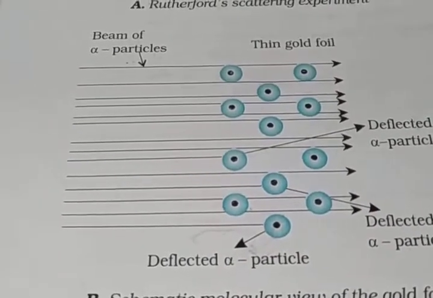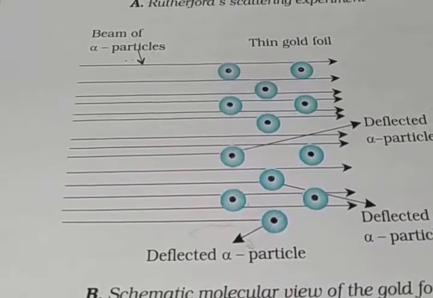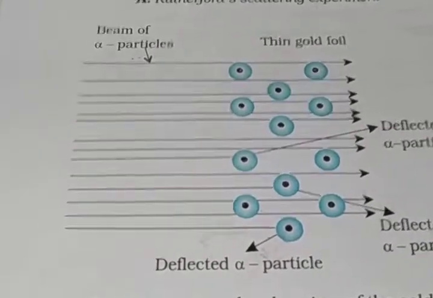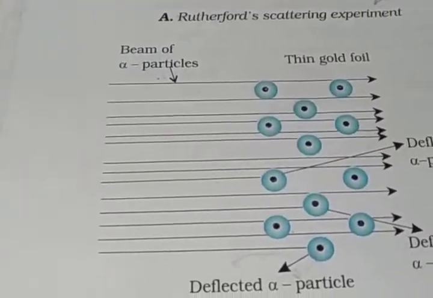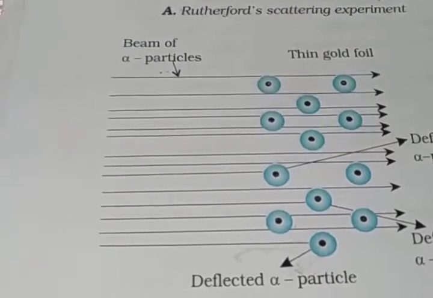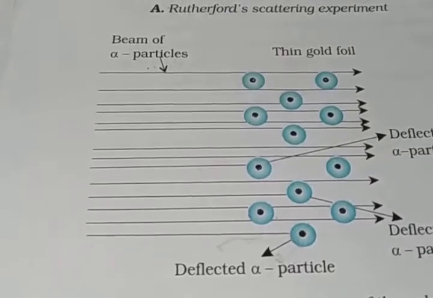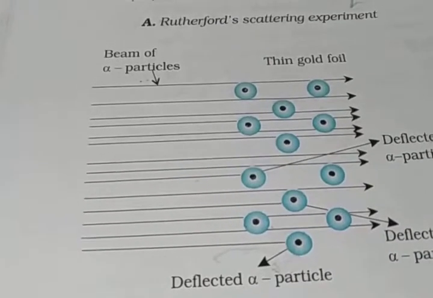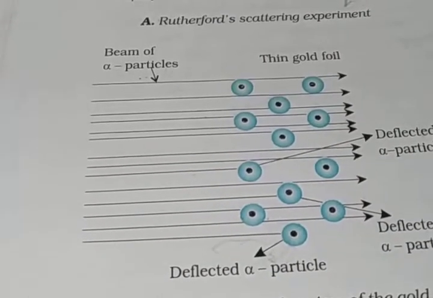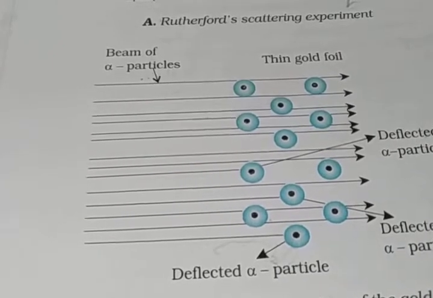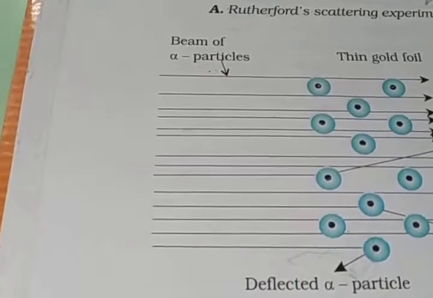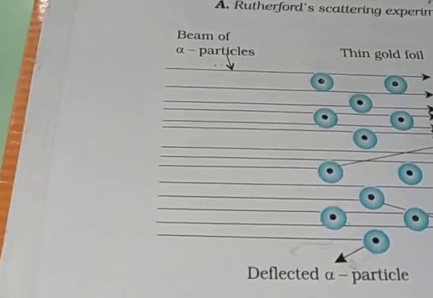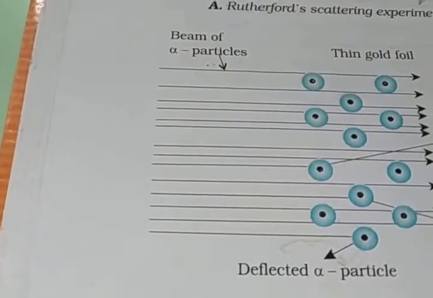So the conclusions according to Rutherford: first, most of the space in the atom is empty, as most of the alpha particles pass through the foil undeflected. Again I say, most of the space in the atom is empty, so that's the reason alpha particles pass through the foil undeflected.